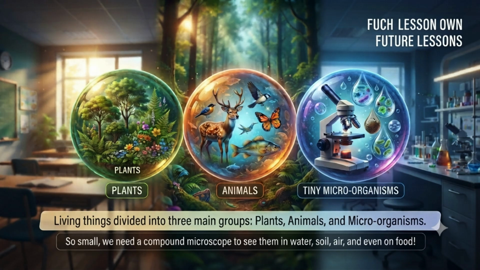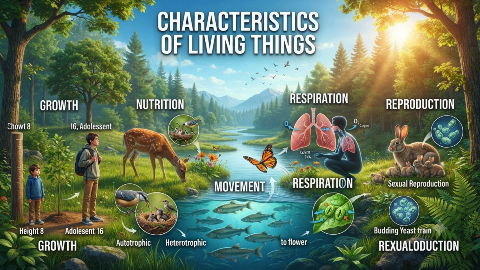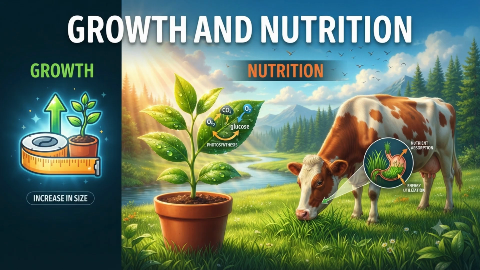Living things can be divided into three main groups: plants, animals, and tiny microorganisms that are so small we need a compound microscope to see them in water, soil, air, and even on food. All living things share special characteristics. First is growth, where size increases with age. Second is nutrition. All organisms need food to survive.